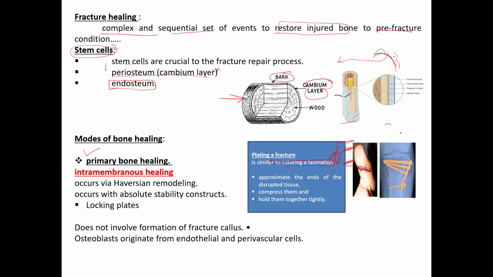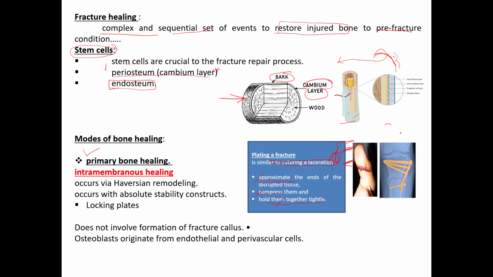In the same way, if there is a fracture and you have fixed it with a very rigid plate, there is no movement. The fracture ends are in maximum approximation to each other. So the amount of inflammation is very little, and due to less inflammation, there is no callus formation. This is called primary bone healing. What do we need for primary healing? Maximum approximation of the ends, compression at the ends, and something rigid to hold it so that no micro movement is possible at the cut site.